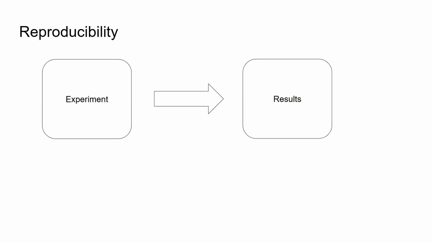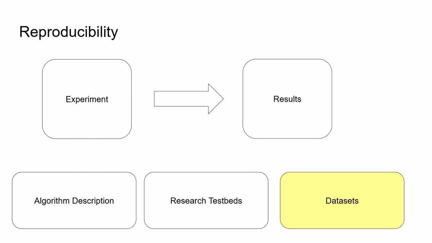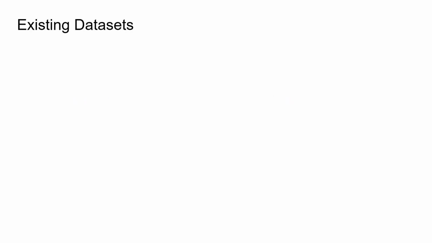One of the major tenets of computer science, or science in general, is reproducibility. So you have an experiment and you get some results, and then you publish those results. But usually the people who publish the results don't actually verify that you can get those results again. In the realm of computer science, there are a couple of things that can help you reproduce results. Some of those artifacts might be algorithm descriptions, the research testbeds, or in our case, a data set.